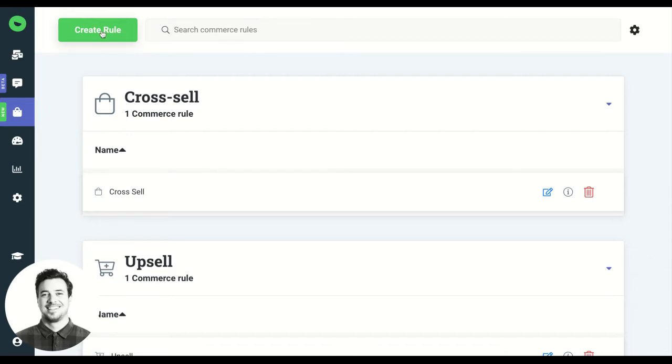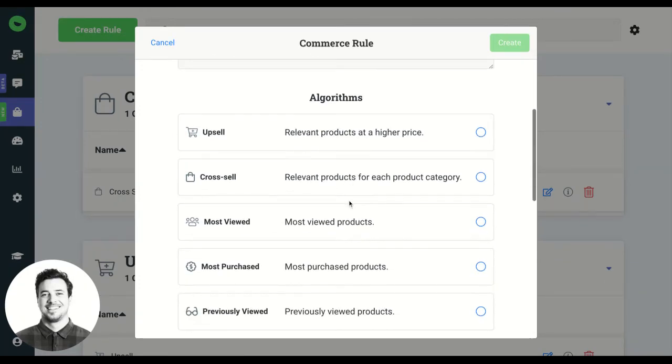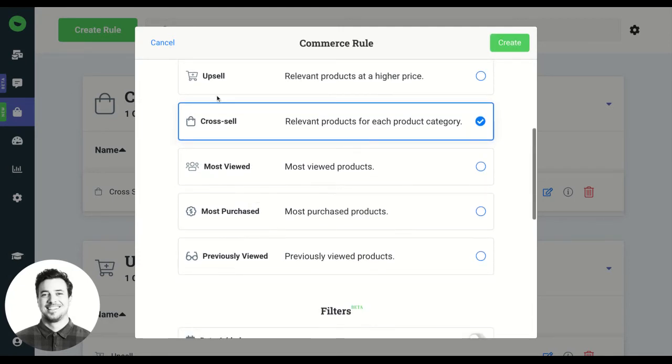So if I wanted to set up a new one, I could create a rule here. And we'll call this another cross sell, call it 2. And we will identify this as the cross-sell algorithm. These are the 5 algorithms that you have a choice of using, and these dictate what products will be shown. Now, I could leave this as is and just say cross-sell based on whatever's added to the cart or whatever's being viewed based on what people commonly purchase with that.